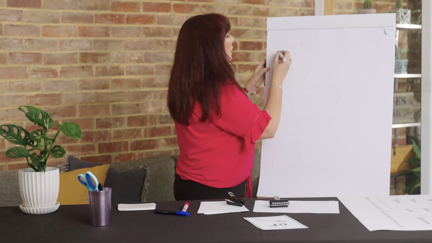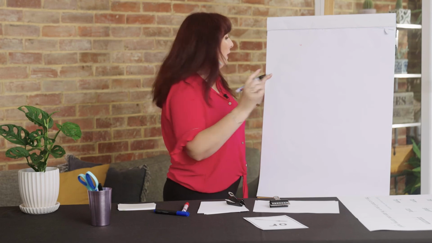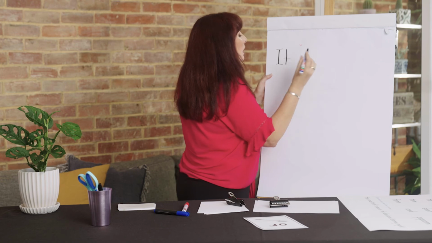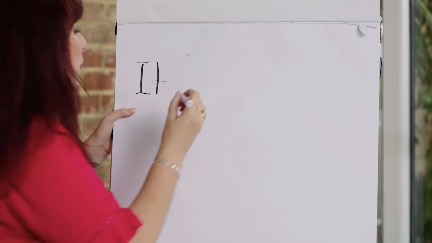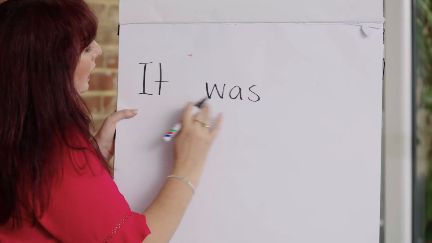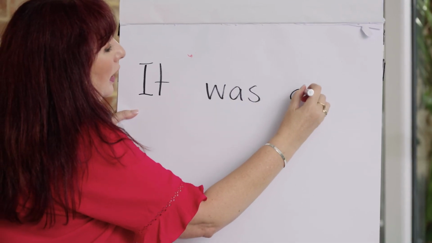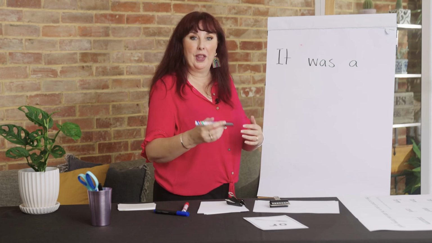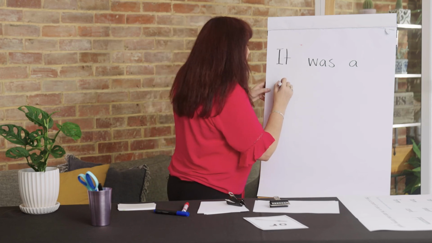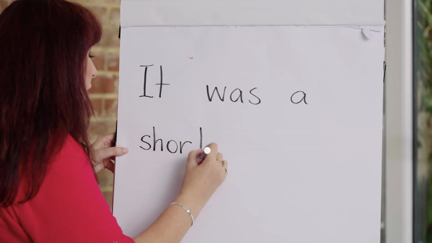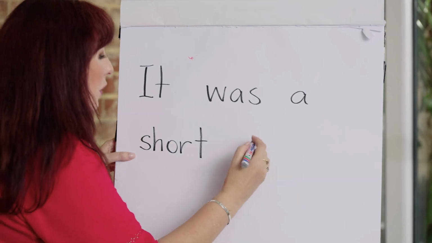It was. What do we need at the start of a sentence? Capital letter. It was. It's one of our tricky words. You have a look if you can't remember. W-A-S. It was a, what was it? It was a short storm that night. It was a short storm.